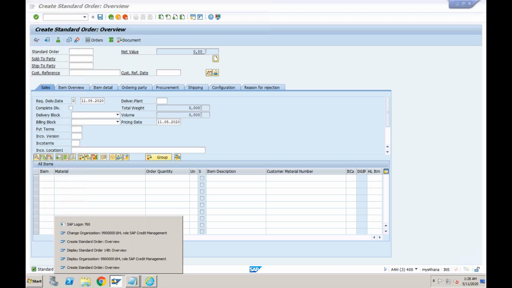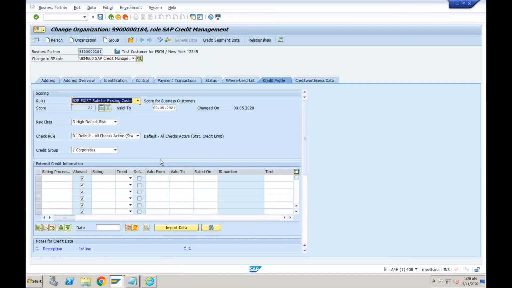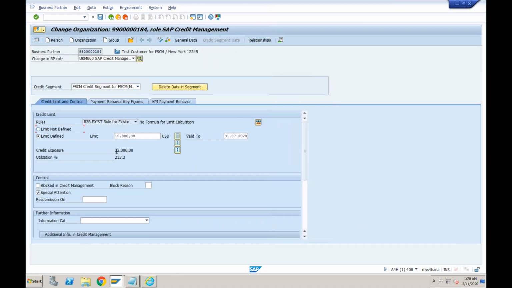Now if you go to the customer master data, go to credit segment data, you can see the exposure is 32,000, which is 213.3%, more than 200%. Right? If you want to know how this is 32,000, which orders are considered, which deliveries are considered, which billings are considered, which AR invoices are considered, if you want that full information, just click on this button, display the liability.